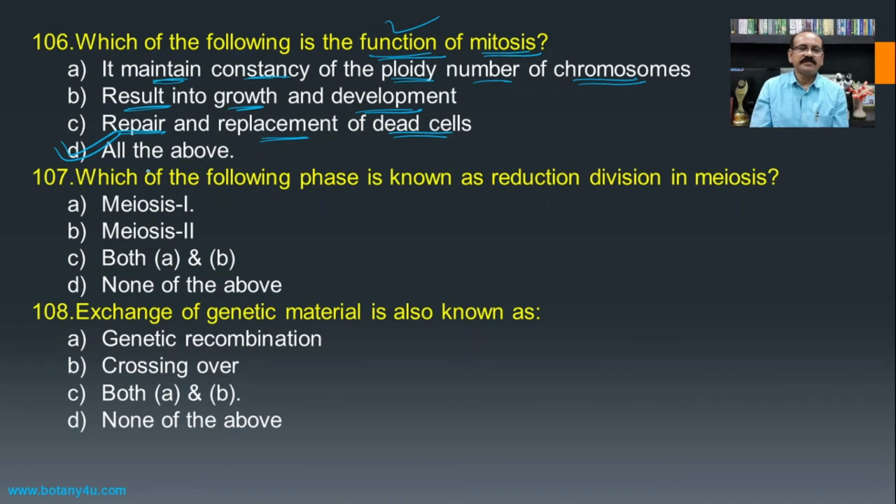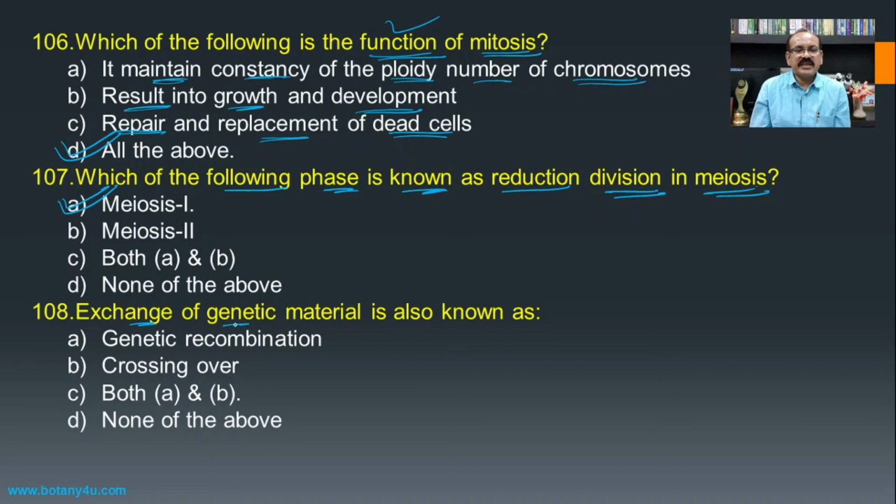Then, which of the following phases is known as reduction division in meiosis? Meiosis is divided into 2 different phases, meiosis 1 and meiosis 2. Meiosis 1 is very long, in the form of the prophase, which is divided into a number of phases, and meiosis 2 is just like mitosis, and mitosis is not a reduction division. It indicates that meiosis 1 is a reduction division, and hence meiosis 1 becomes the answer for this question.